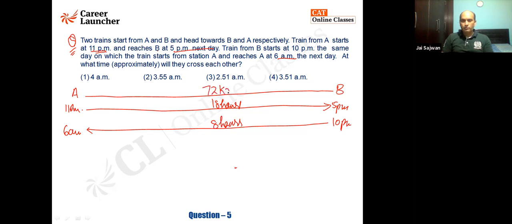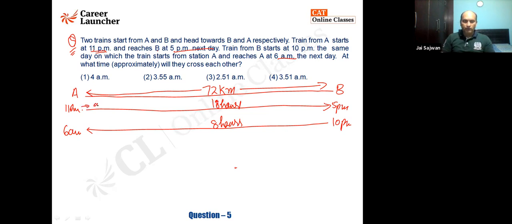Let's consider this to be 72 kilometers in length. You may be thinking, why did you consider it to be 72 kilometers? Why not 100? Why not 50? I've taken a number which is a multiple of 18 and 8. The reason is I will get integral value. That is the reason why I've taken such a distance. So I know the LCM of 18 and 8 is coming out to be 72.